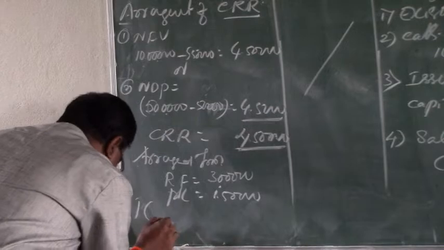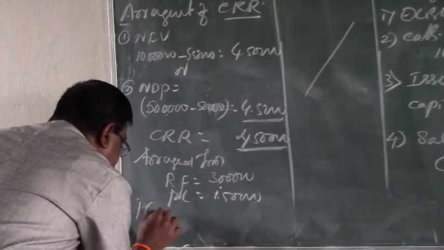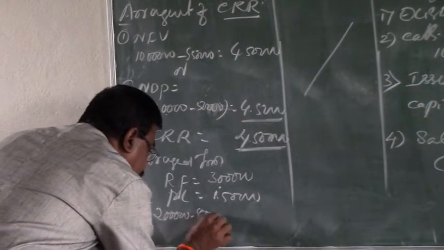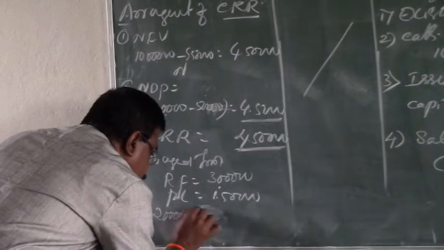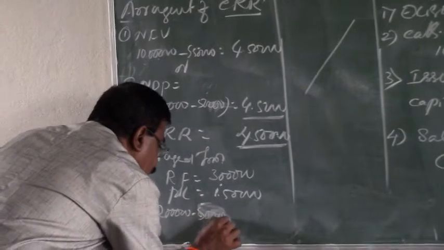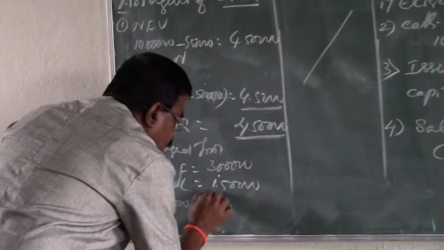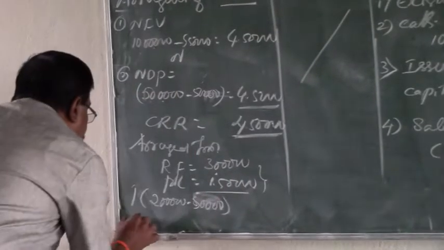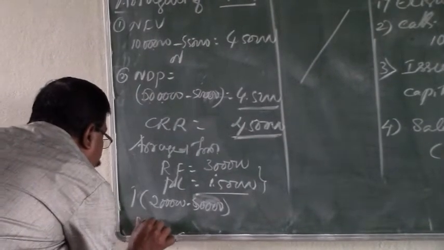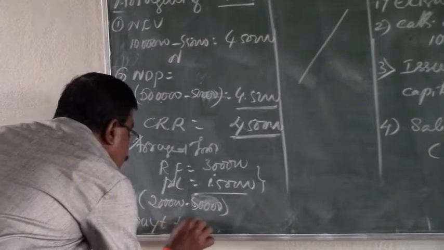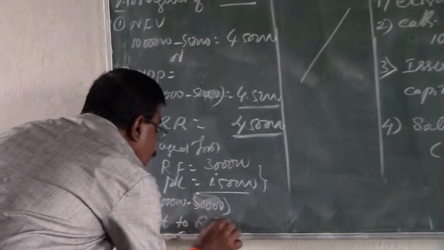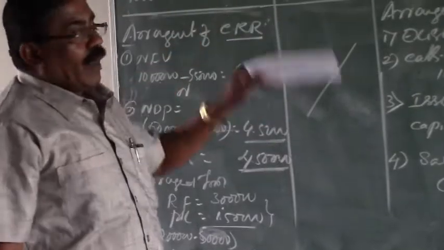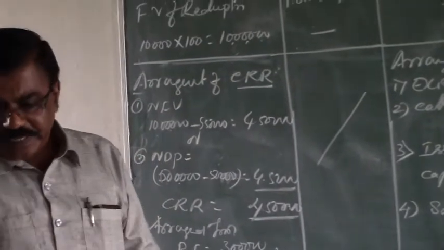That is, the P&L account as per the balance sheet is rupees 2 lakhs minus loss from the sale of investments 50,000. Therefore, the net balance is 4,50,000. Finally, that is the payment to redeemable preference shareholders. So this is the part of analysis of redemption of preference shares.